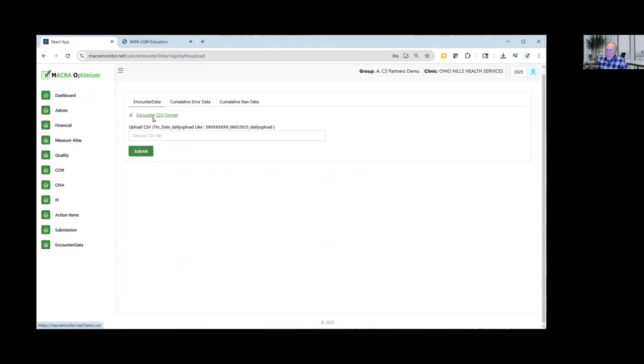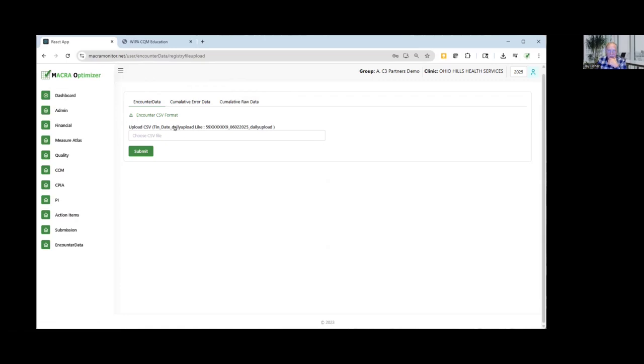And at this point, if you haven't created the file, we'll give you some help in how to go about creating the file. But let's pretend for a moment that you've created the file. You'll upload the file into the system from your desktop somewhere. There's one thing that we'd like you to do, and that is the name of the file that you upload should follow this format. The file name should have the actual TIN number, the actual date, and then a text string.